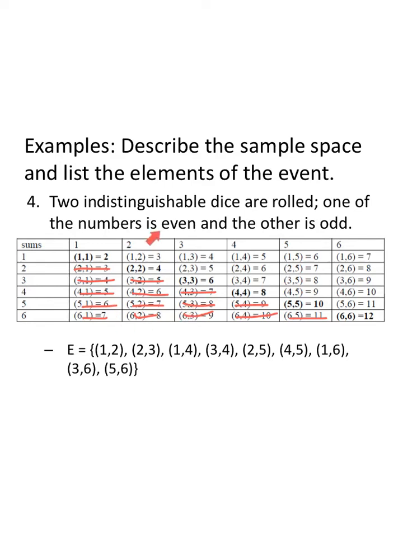The event: one of the numbers is even and the other is odd. We often call this opposite parity. Opposite parity. One even, one odd. And we can see here 1 2, 1 4, 1 6, 2 5, 2 3, 3 4, 3 6, 4 5, 5 6. That's it. That's all of them. Once you have your sample space listed out, you just go back through and you describe all of them that show up.